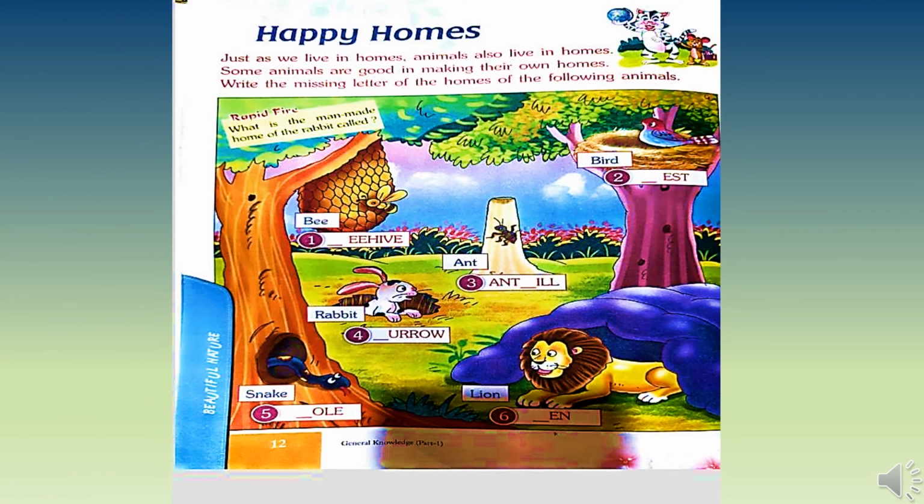An exercise which is taken from page number 12, wherein you can see a lot of animals and their homes are given. You have to write the missing letter of the homes which are given below. Answers are also given, but please try to do it on your own and cross check your answers.